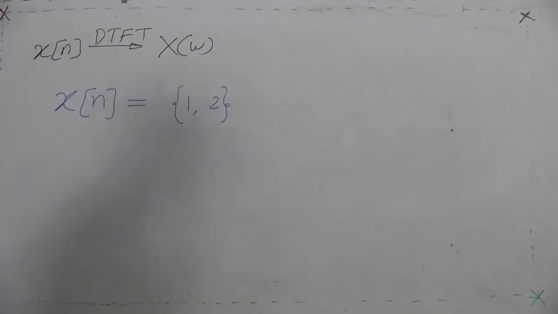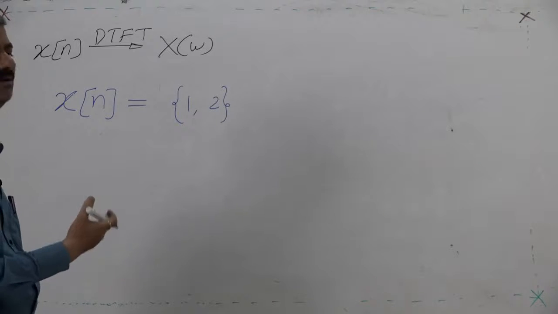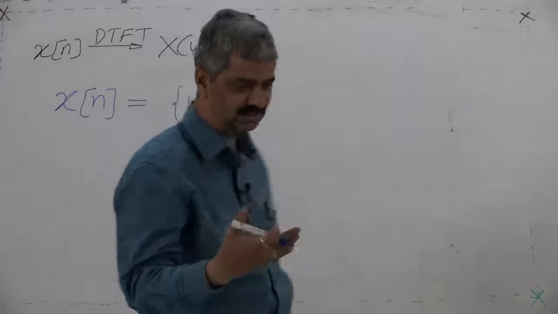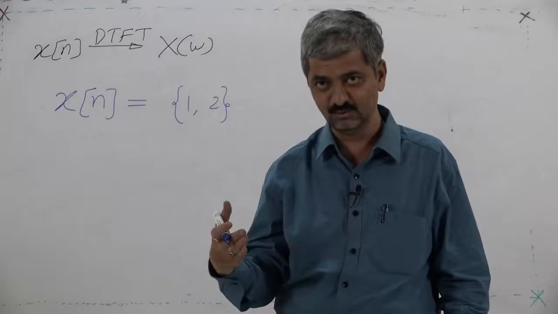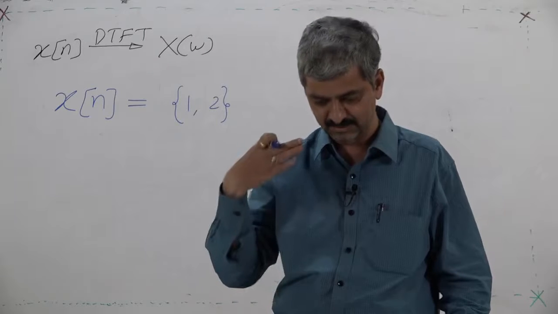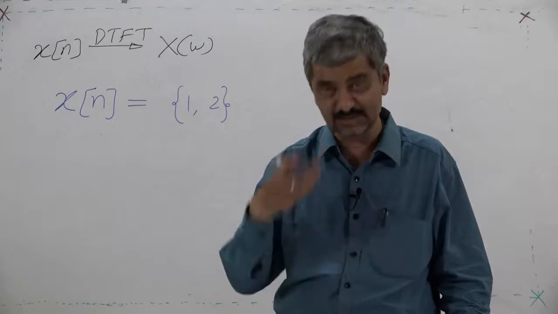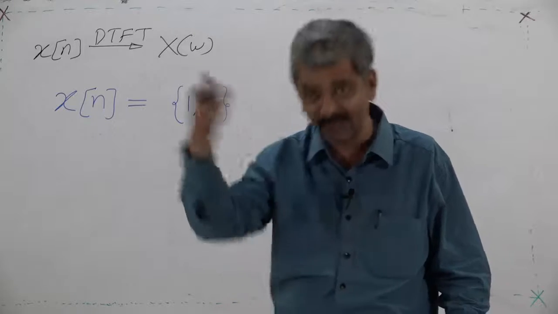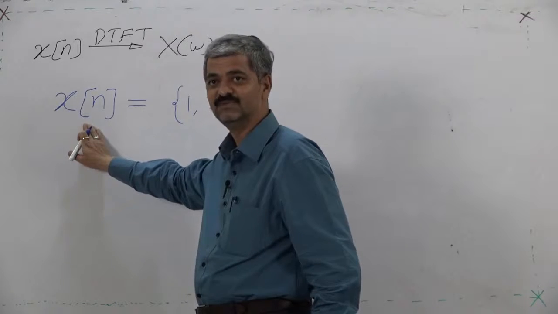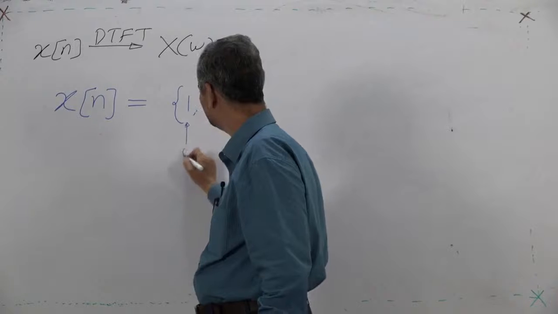So, if you are a seasoned debater, you will say, yes, please give me, I want to also verify, it is a very good invention seems to be made by you. I am very much surprised, and it's a very pleasing experience for me. I am very much enthusiastic to know how it works. So, please transform this sequence which I am giving to you, 1 and 2, and this is 0. So, what is my sequence?